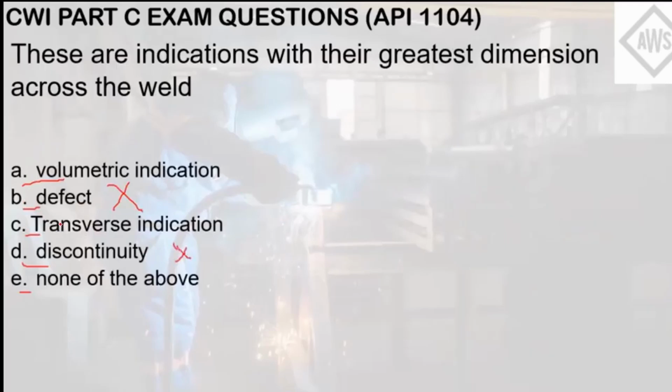So that leaves us with three choices already. A volumetric indication is a three-dimensional indication that will be manifested in the weld, and if it is across the weld, then it is a transverse indication. So the answer there will be letter C.